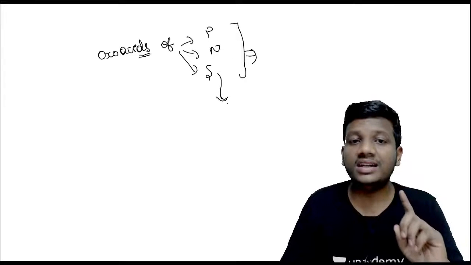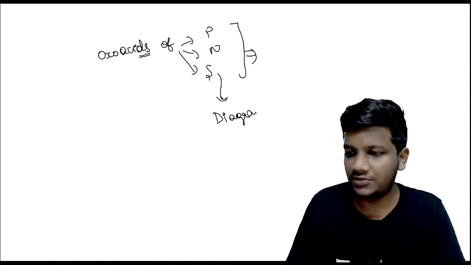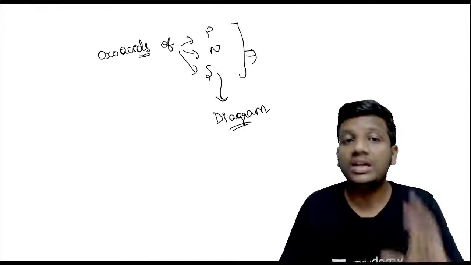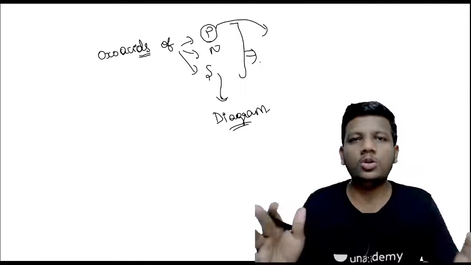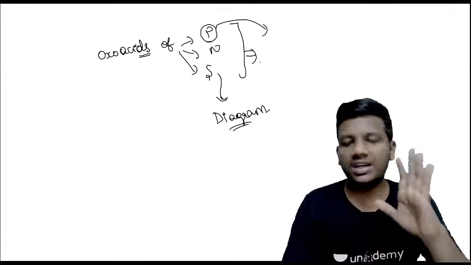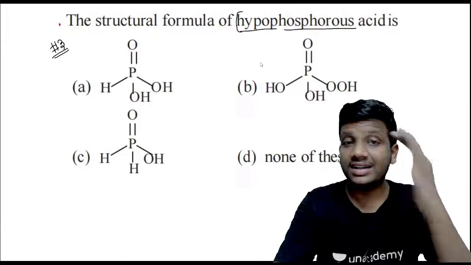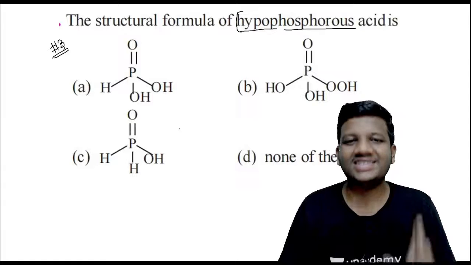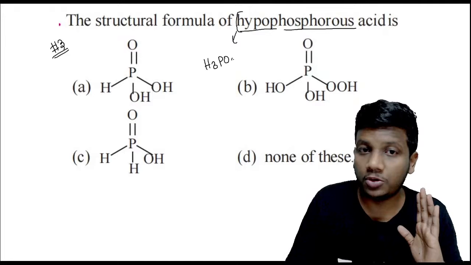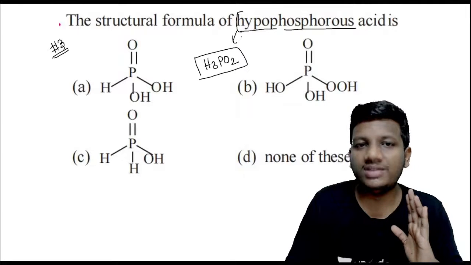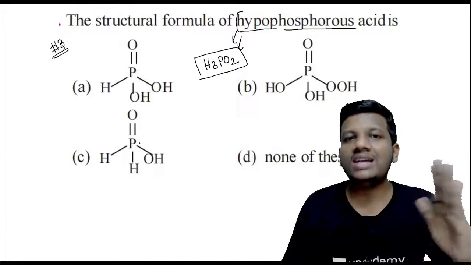Sulfur oxo acids will help you diagrammatically. A lot of diagram based questions will be asked from the oxo acids of sulfur. A lot of reaction based questions will be asked from the oxo acids of phosphorus. If you don't know, kindly note it down now. It is very crucial for you. Sulfur oxo acids are from the diagram point of view, phosphorus oxo acids from the reactions point of view. Now, hypophosphorus acid, whose formula is H3PO2, guys. Note it down. If you know the molecular formula for the name hypophosphorus acid, you can straight away calculate the structure.